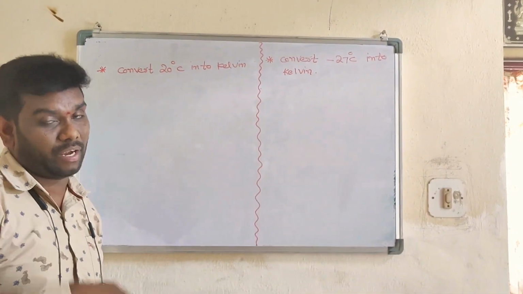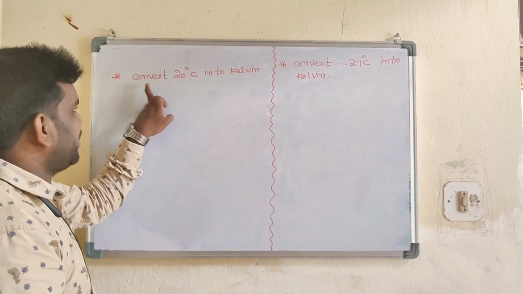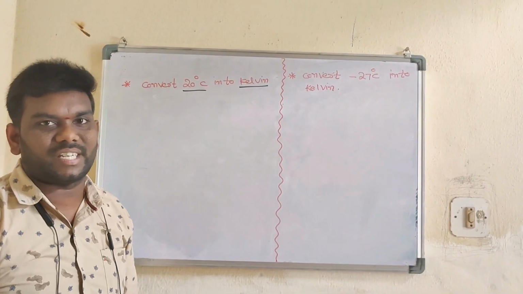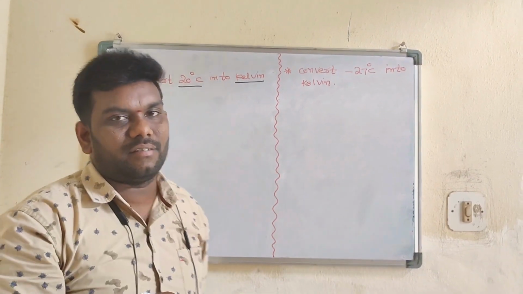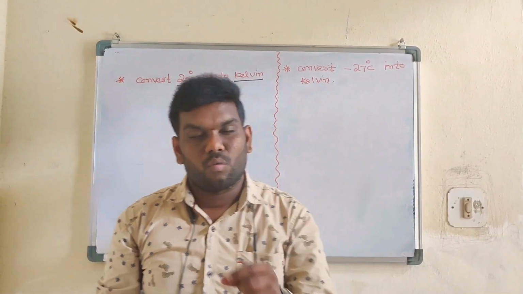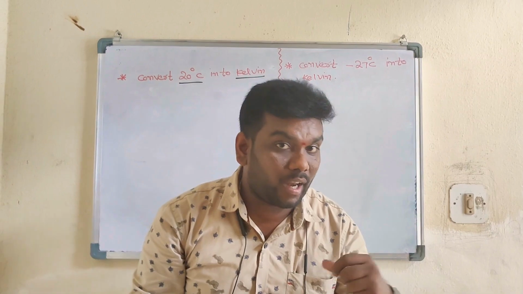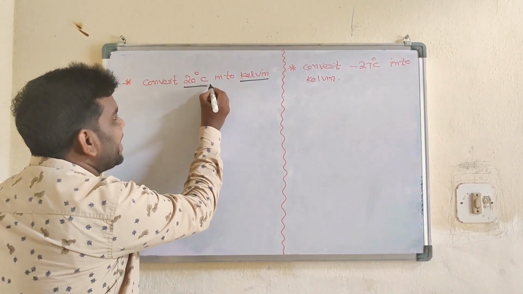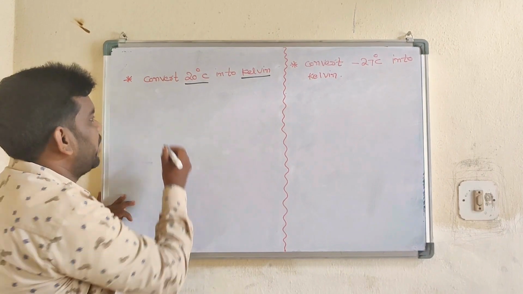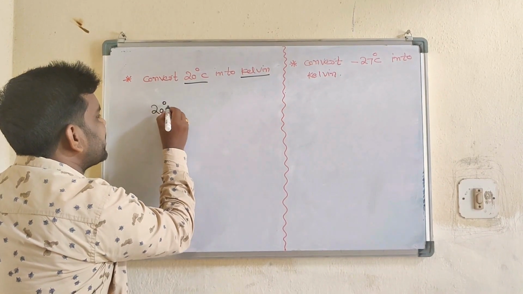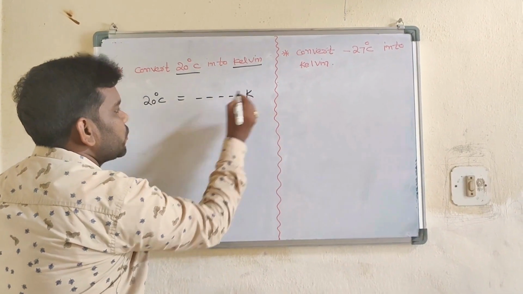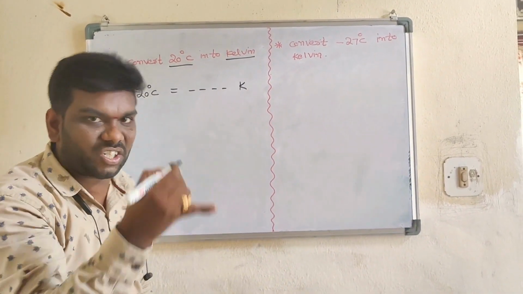Already I told in the previous class how to convert 20 degrees Celsius into Kelvin scale. There are three temperature scales: one is degree Celsius, Fahrenheit and Kelvin. So students, 20 degrees Celsius. How to convert into Kelvin? So 20 degrees Celsius is equal to dash Kelvin.